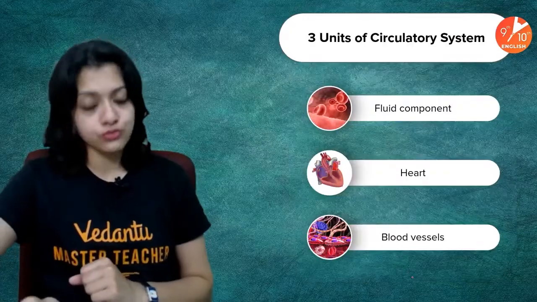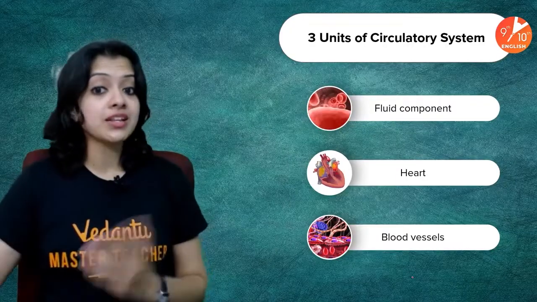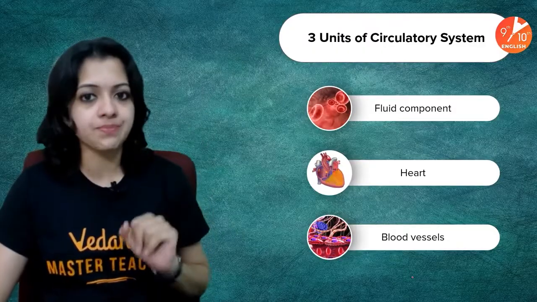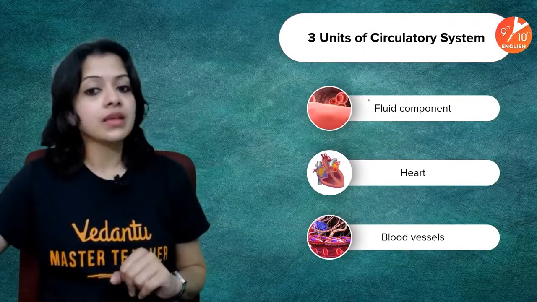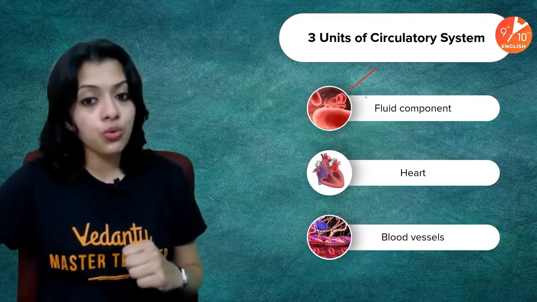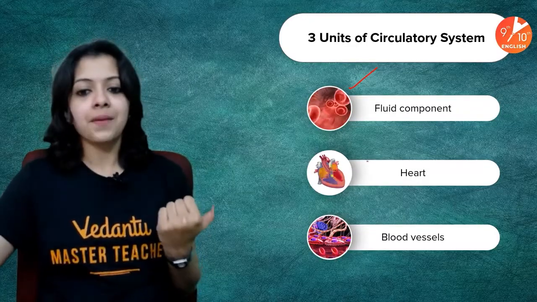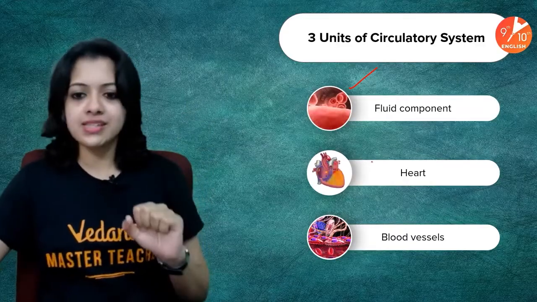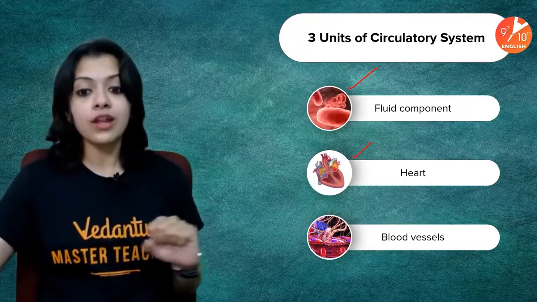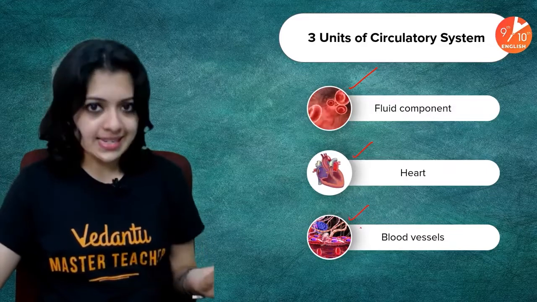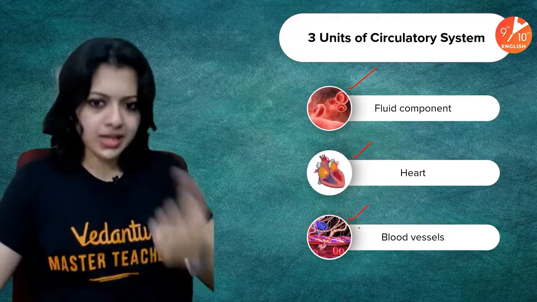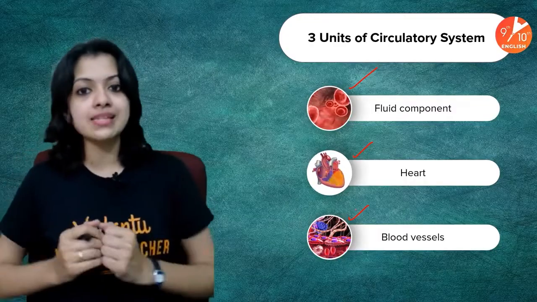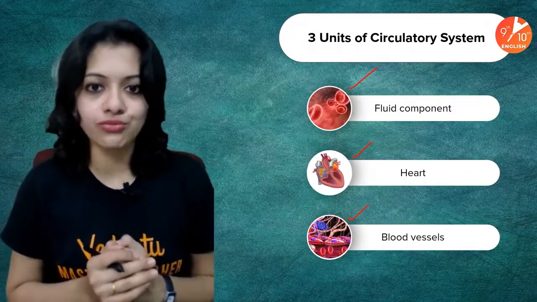To get started, there are three units for the circulatory system in the human body. As we know, what does it do? It's basically the transport system of the human body. There are three major components: the fluid component, which is your blood, and there is lymph also. We'll be talking about that a little later, not in today's session. We'll be talking about the heart. We'll also be talking about the blood vessels, which in association with the heart help in circulating the fluid component across all the major parts of our body.